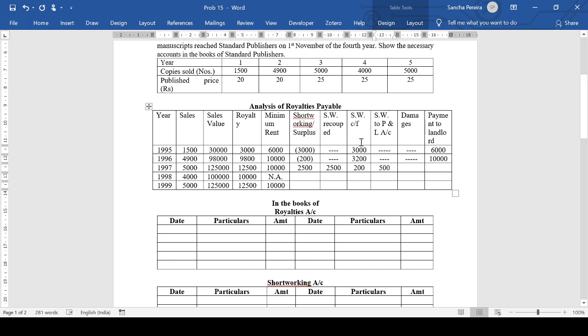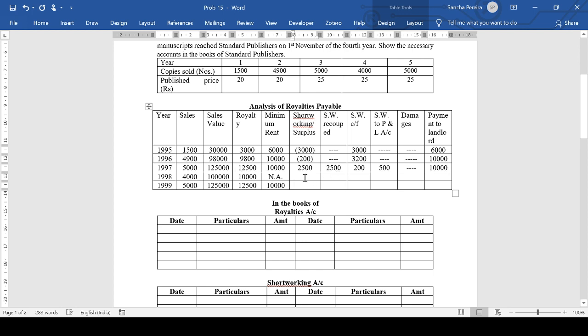How did I get this 500? 3,000 is actual short working, but out of 3,000 I can recoup only 2,500. So 500 I can't recoup further, so I transfer it to P&L account. 200 I still have the next year to recoup. No damages. So how much you'll actually pay is only 10,000, because out of 12,500 you will use 2,500 for recoupment.